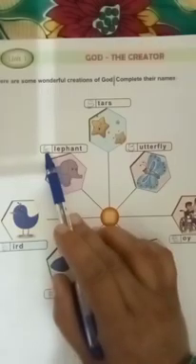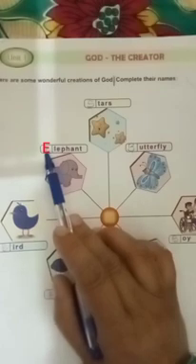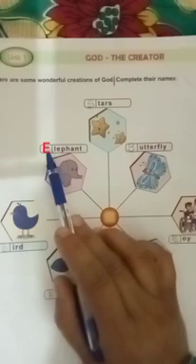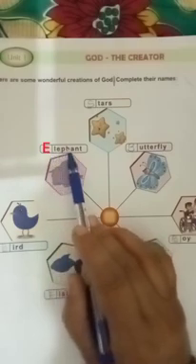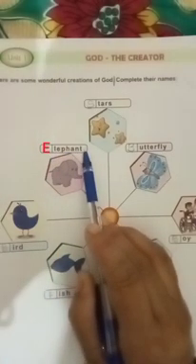B-I-R-D. This is an elephant. Can you guess which letter is missing? E. So write the E in the given box. E-L-E-P-H-A-N-T, elephant.